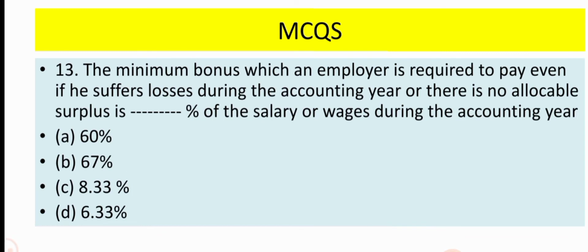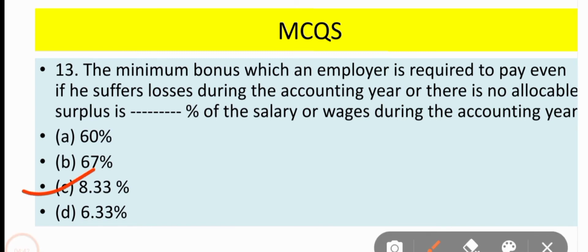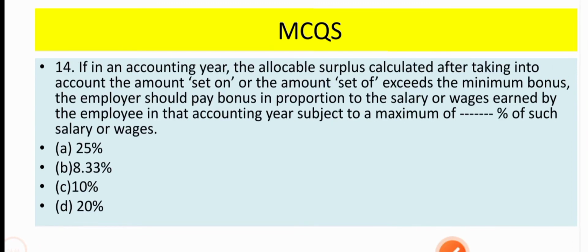The minimum bonus which an employer is required to pay even if he suffers losses during the accounting year or there is no allocable surplus, the percentage of the salary or wages during the accounting year which the employer mandatorily has to provide as bonus is 8.33%. The correct option is C, 8.33%. Now come to question number 14.